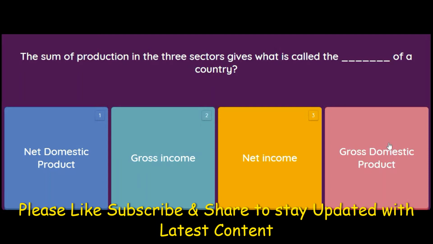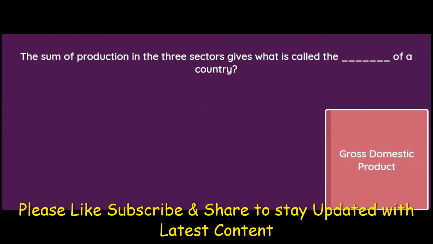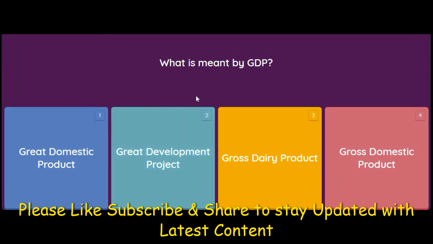So the sum of production in the three sectors gives what is called the GDP, the gross domestic product. Each sector plays a very important role in the GDP of the country. What is meant by GDP? It is gross domestic product. Very easy again.